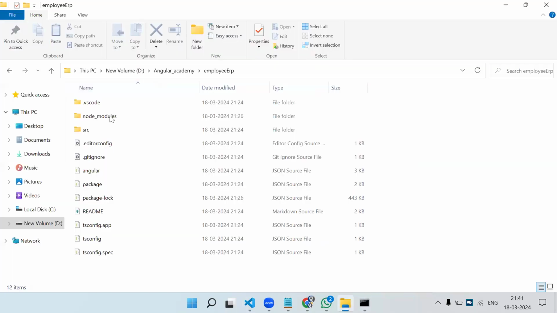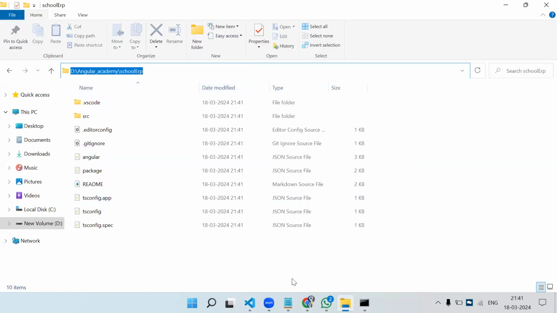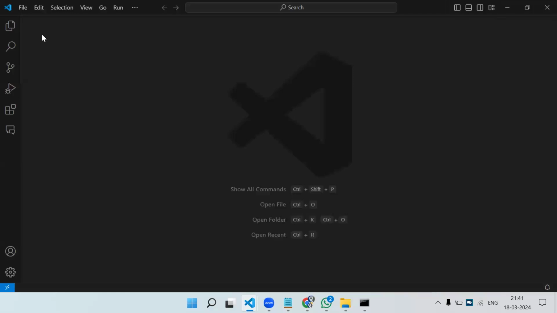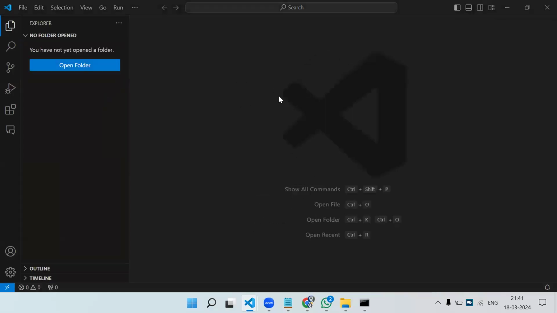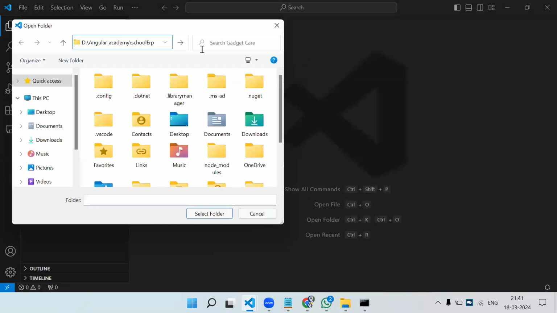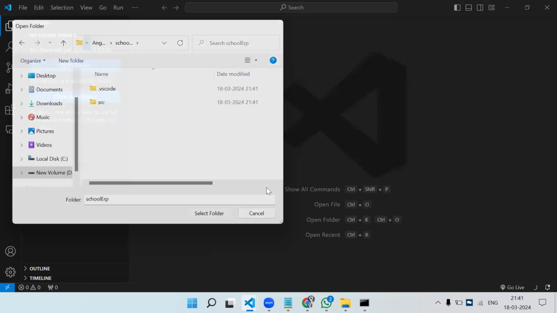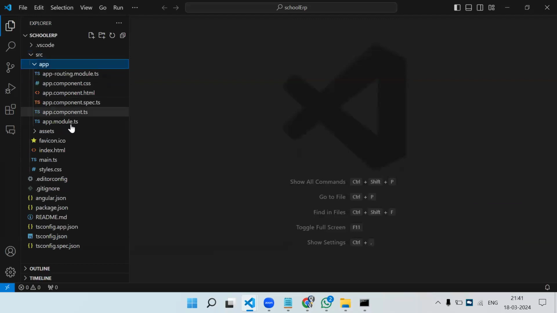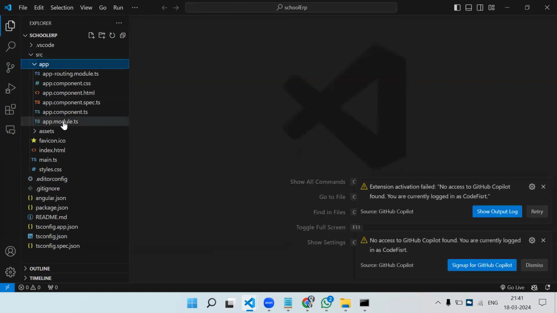Let's go back, School ERP, copy, new VS Code. Open folder, and the path we have copied, and enter. So in the SRC folder, now you can see we have got app module. So this is the older version.